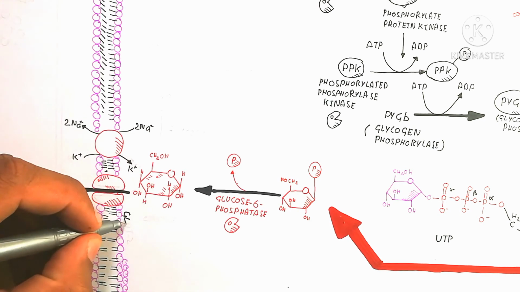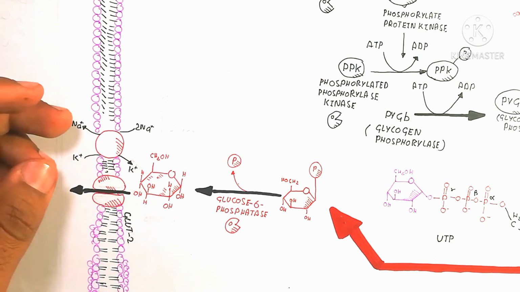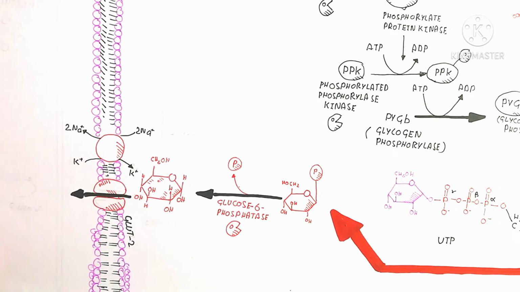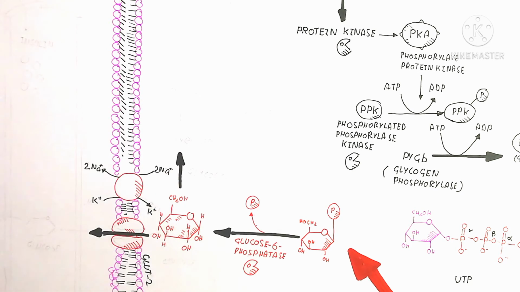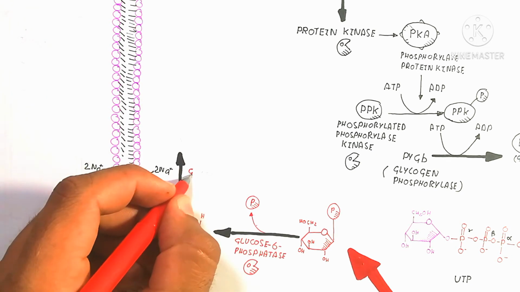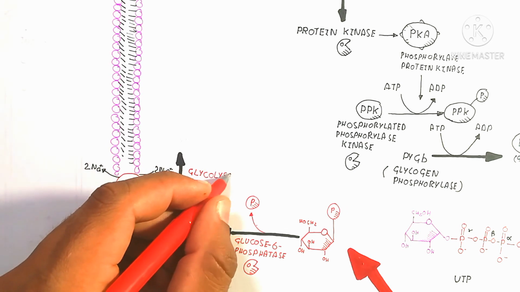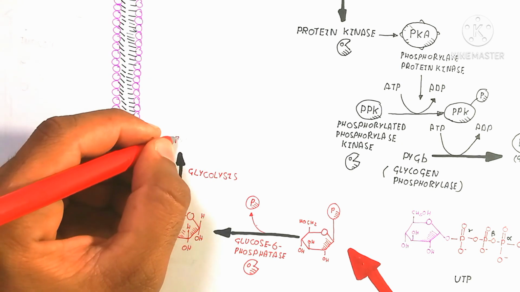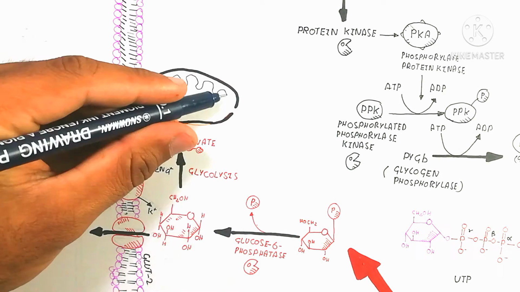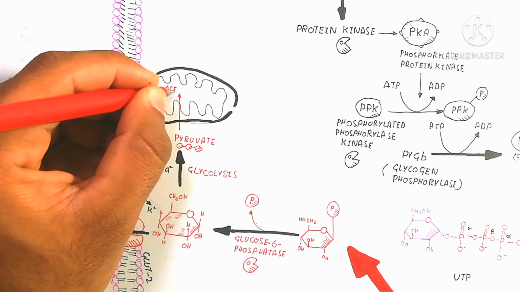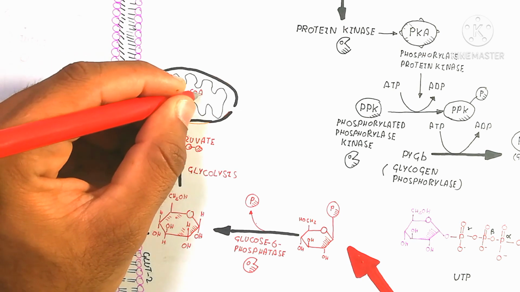After the release into the blood, the glucose level will be high, on the basis of requirement. So first of all, we will discuss these glucose molecules present in the hepatocyte of the liver cell. They can enter glycolysis.